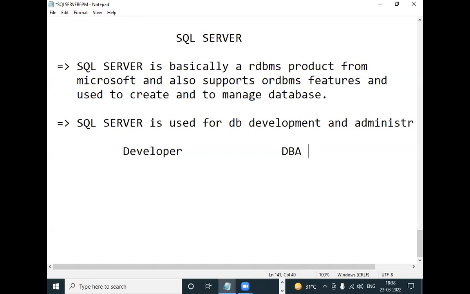So there are two roles in SQL Server: one is development, another is administration. Every company requires SQL Server developers and SQL Server DBAs.